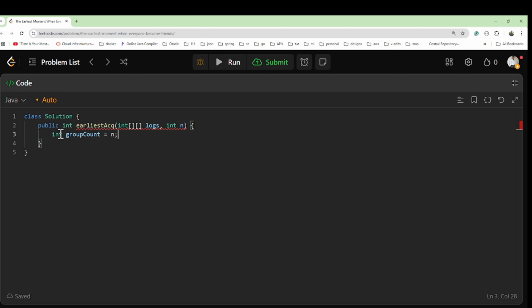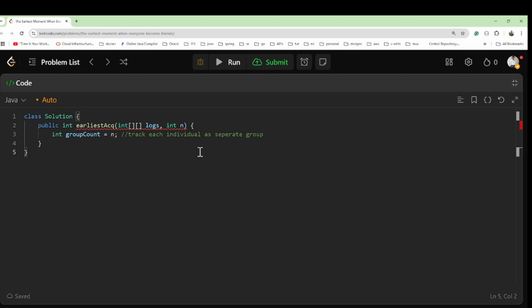So it will be equal. We want to track each individual as a separate group.